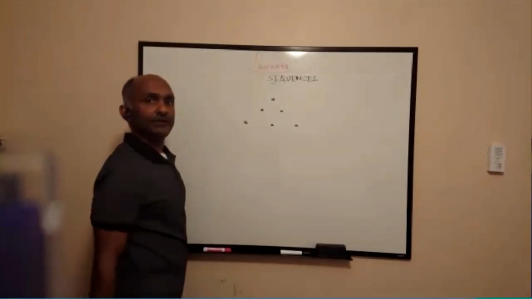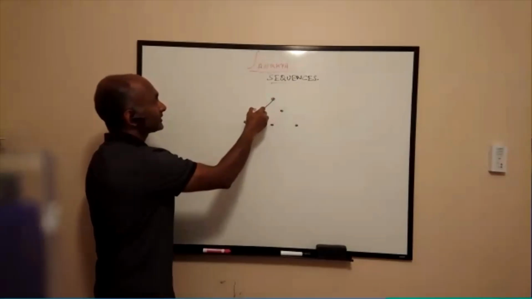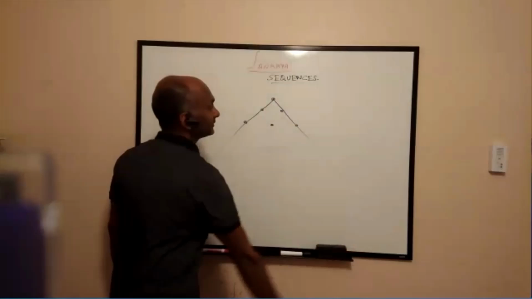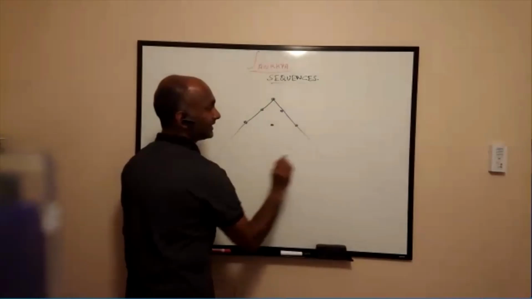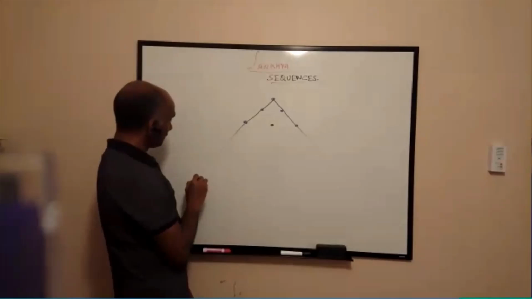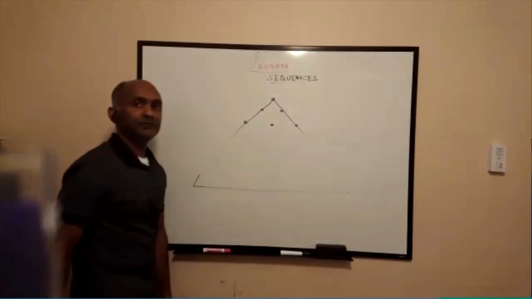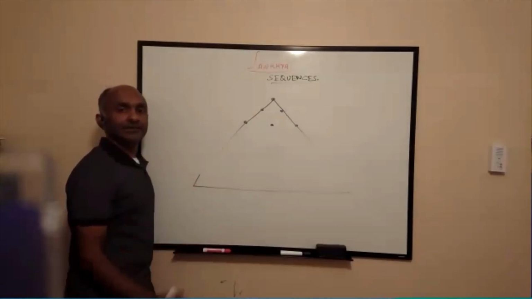Would you agree that this will always be a triangle? As we put more dots here, this line is going to go like that, and this line is going to go like that. The last line, or the base of the triangle, will consist of the number of dots corresponding to the last number in the sequence.